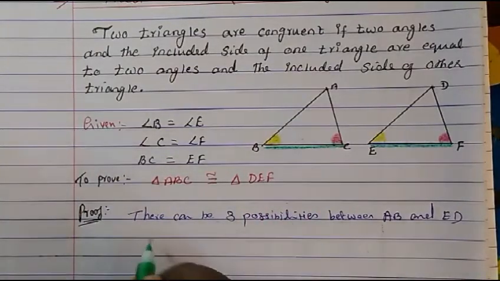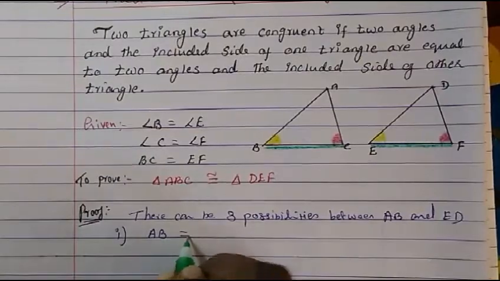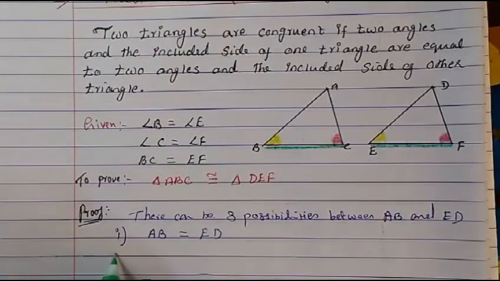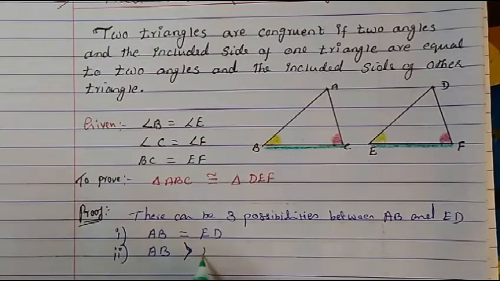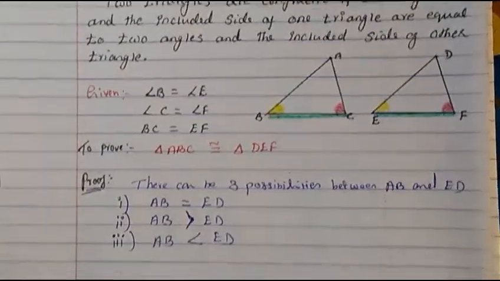What are the possibilities? Either in case 1, AB can be equal to ED. Second possibility is AB can be bigger than ED. Third possibility is AB can be smaller than ED. So these are the three possibilities.